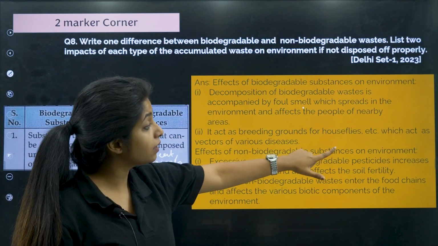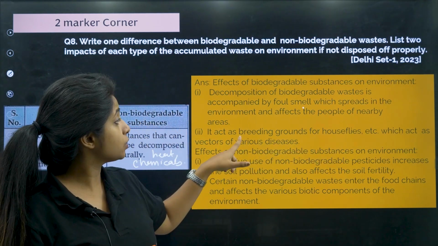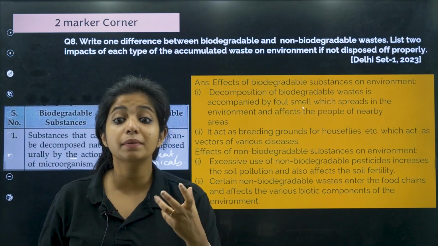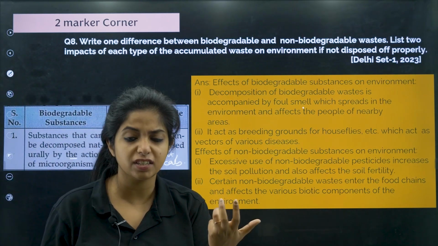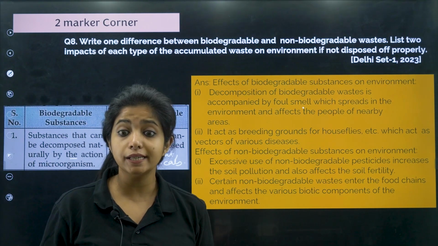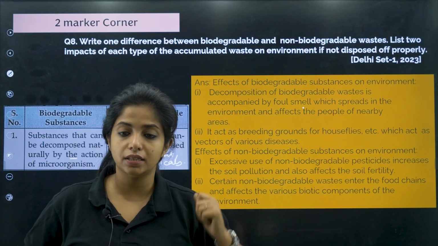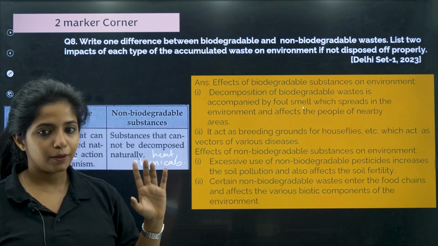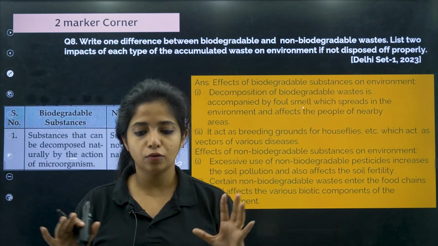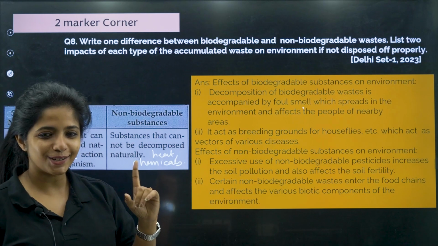It acts as a breeding ground for houseflies which can act as vectors for various diseases. I will give you an example: amoebiasis, amoebic dysentery, can be caused. What do you mean by dysentery? Dysentery is basically stool with blood and mucus. So people will get that particular disease also. You can never imagine that we can get those diseases. So it can spread. If you see someone throwing waste here and there, please tell them not to do that. It's not a good thing.